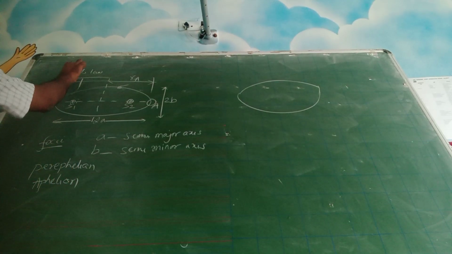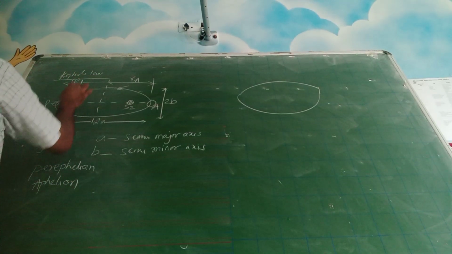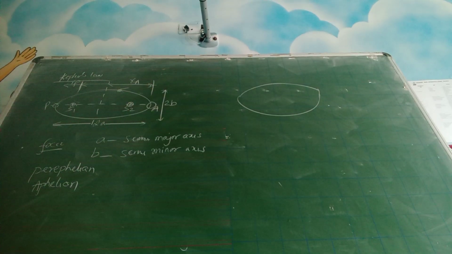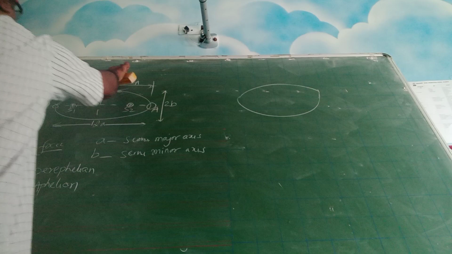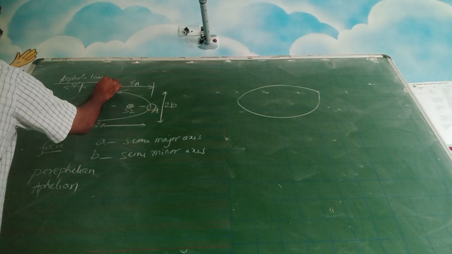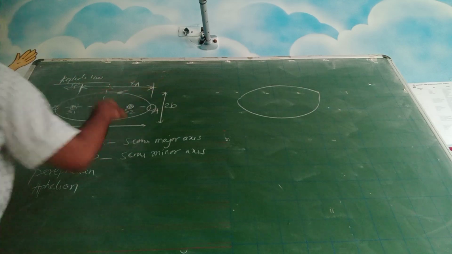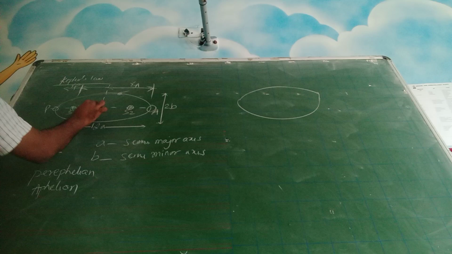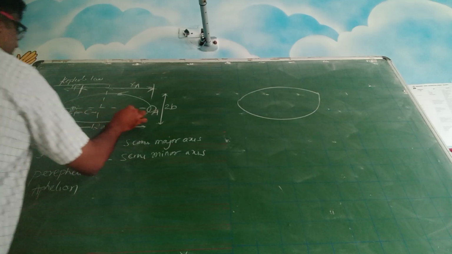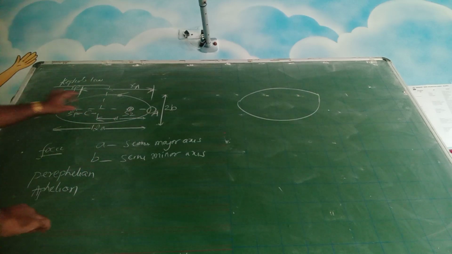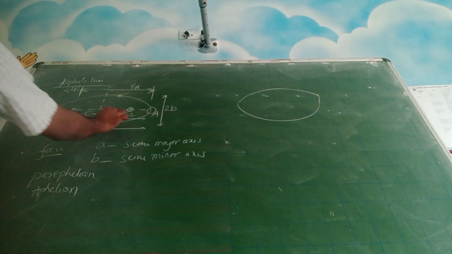This is RB and this distance is RA. R is not radius. We are just taking the distances from the focus. Now let us say this distance is C and this distance is A. Obviously when the total distance is 2A, this will be A.